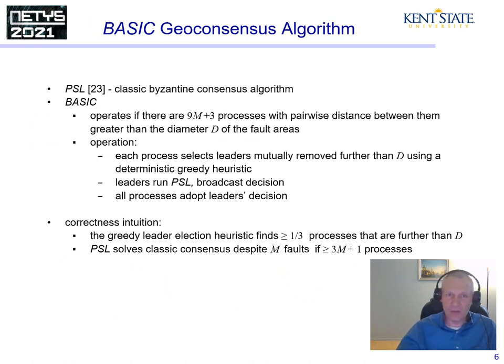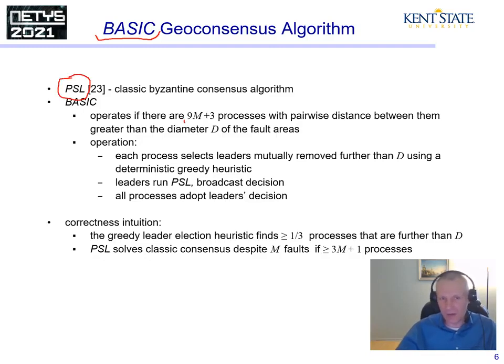So let's talk about the solutions. The first algorithm that solves the geoconsensus problem we call basic. We borrow a classic Byzantine consensus algorithm stated by Pease, Shostak, and Lamport. We could use other algorithms, but this is the most widely known. So basic operates as follows.